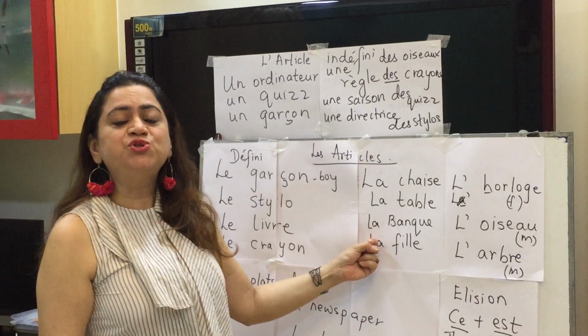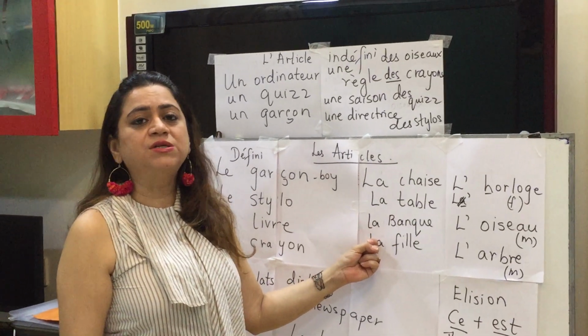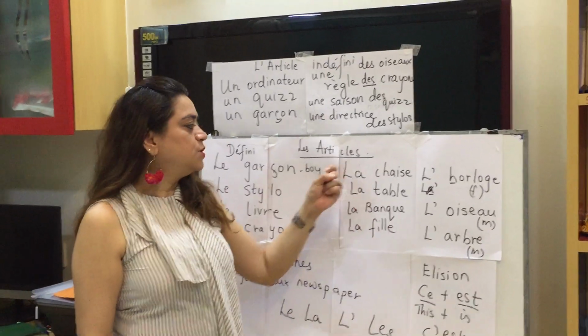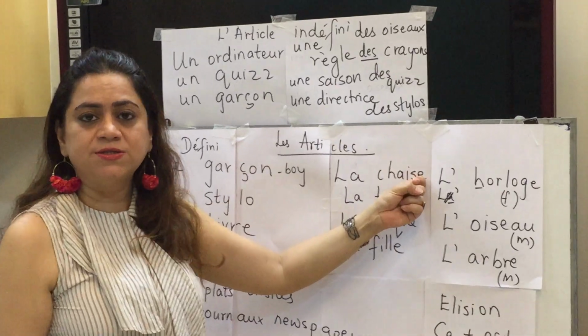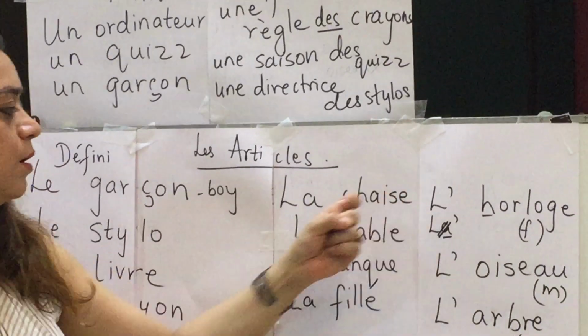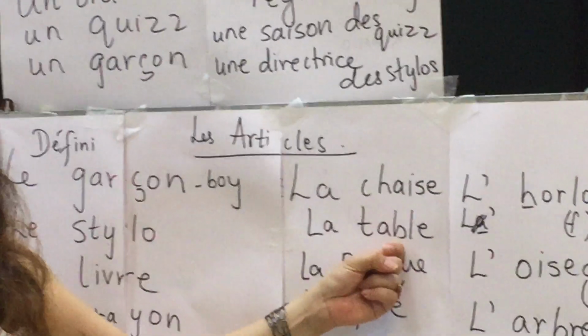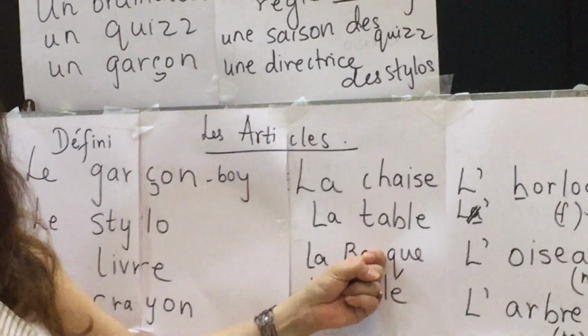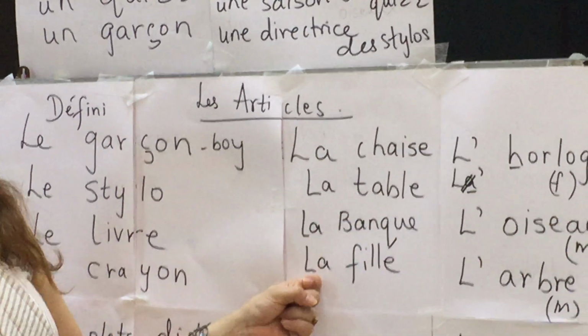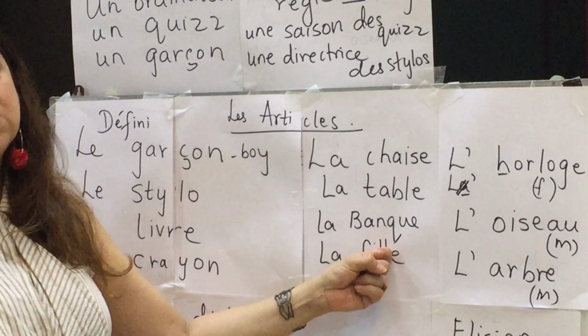Coming to nouns which are feminine, the definite article will be la. So we have first la chaise, that is the chair. La table, that is the table. La banque, that is the bank. La fille, that is the girl.